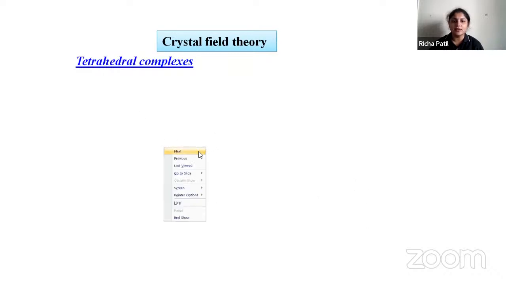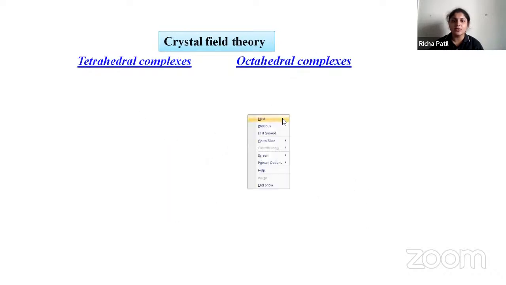So we'll see tetrahedral complexes and octahedral complexes. The d orbitals are dxy, dyz, dxz, dx square minus y square, and dz square.